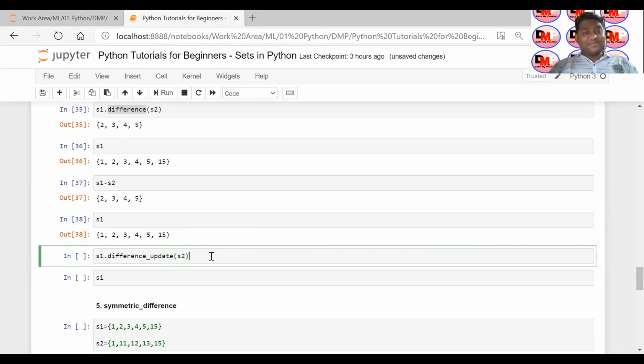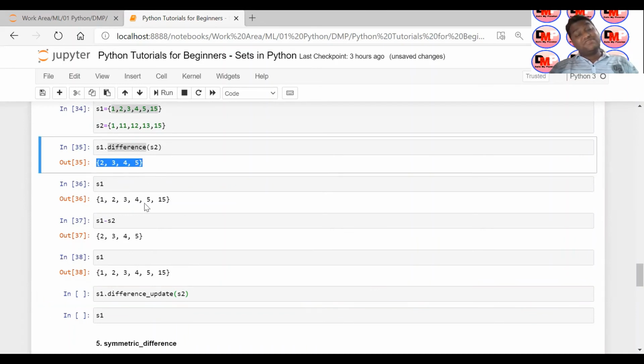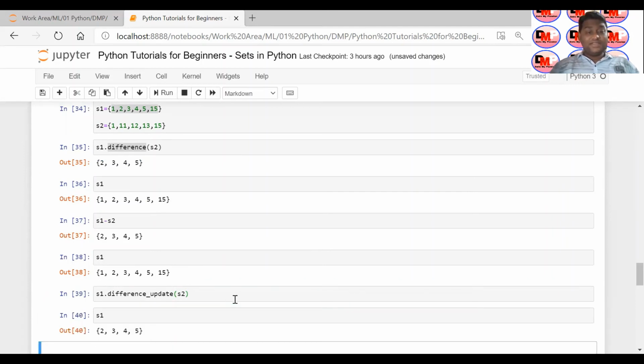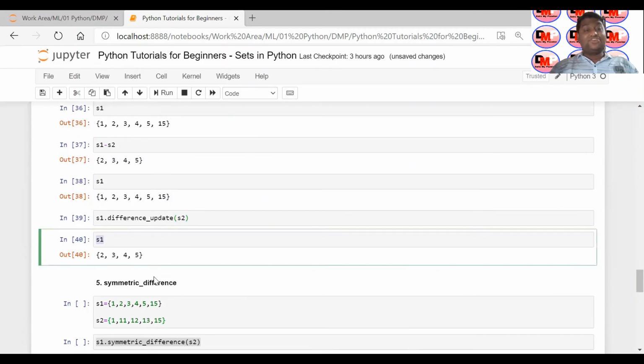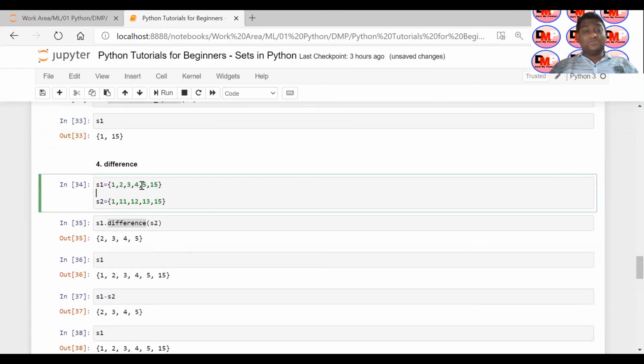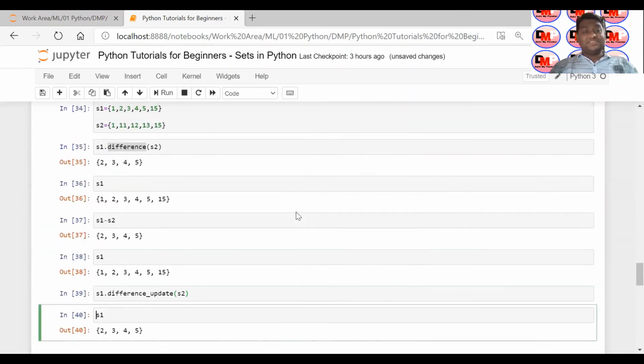Okay. So I have already mentioned, whenever you're trying to perform the difference or minus operation, you'll get the result, but those results will not be assigned back to your S1. If you want to assign your result back to S1, you have to use the difference underscore update method. And if you do that, your results will get assigned to your S1 set. Your original S1 set was this, right? 1, 2, 3, 4, 5, 15. Now you can see the result is assigned to S1: 2, 3, 4, 5. So I hope this is clear to you.